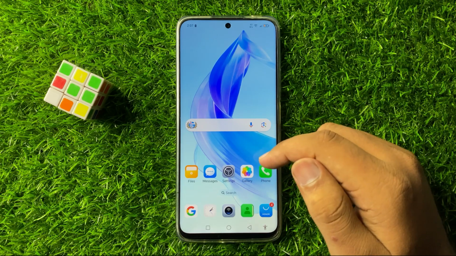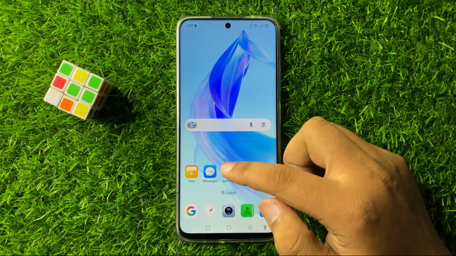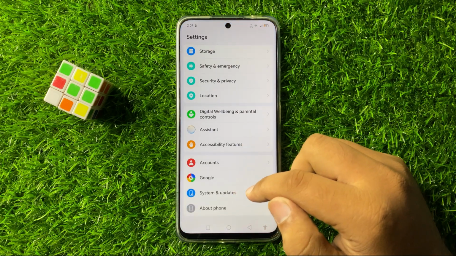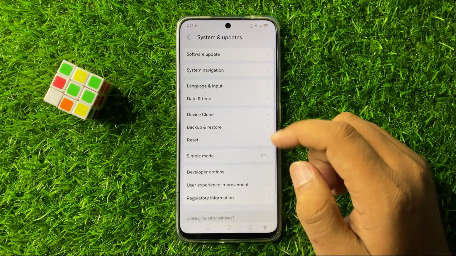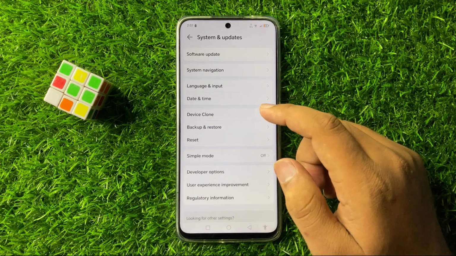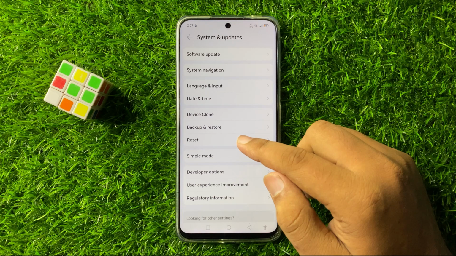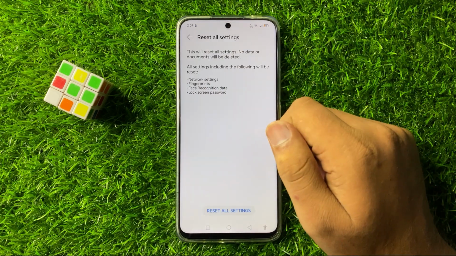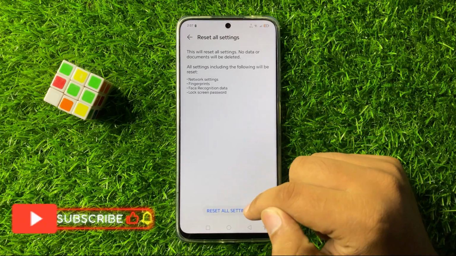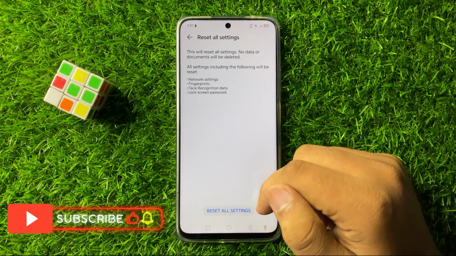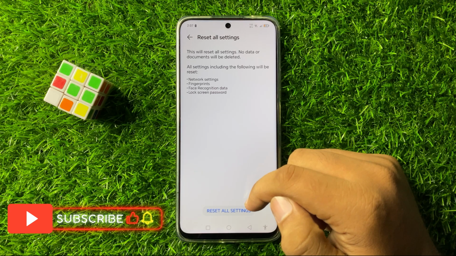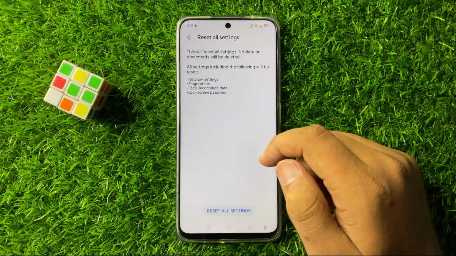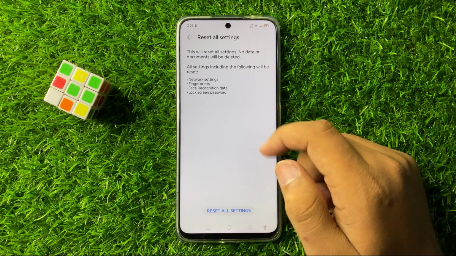But if you are still facing the issue, then open settings. Now scroll down to the end and tap on system and updates, and then in system and updates tap on reset. Now here tap on reset all settings, and then again tap on this reset all settings option to confirm. When you tap on this option here, it will reset all your mobile settings back to factory default, but it will not delete any data from your phone.